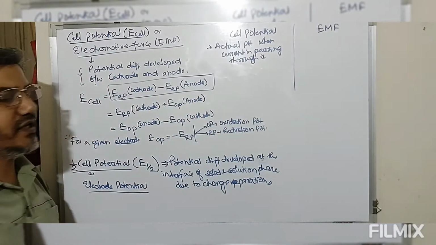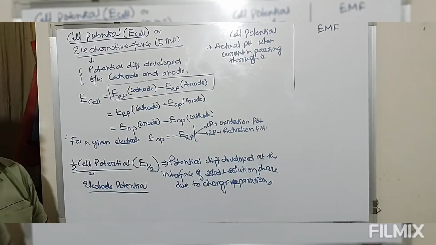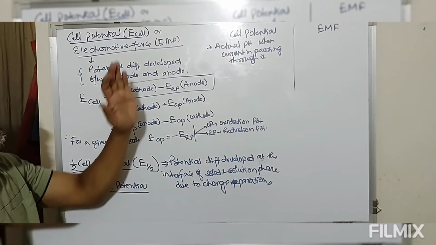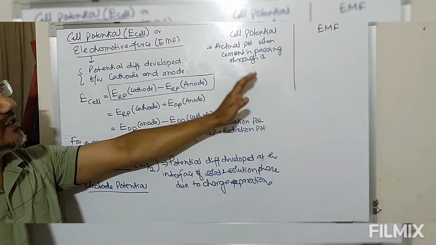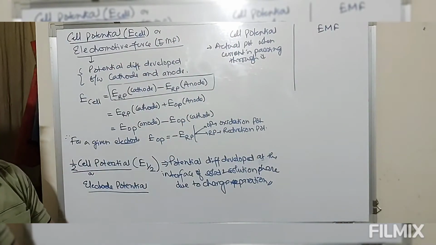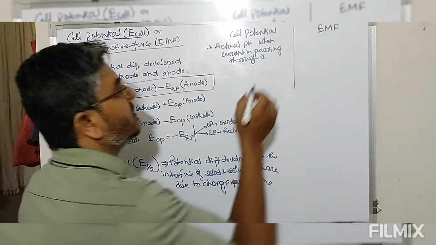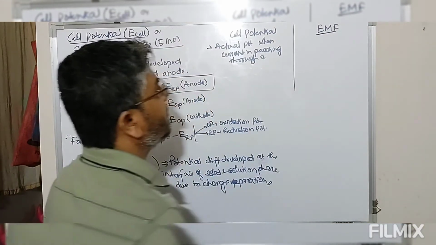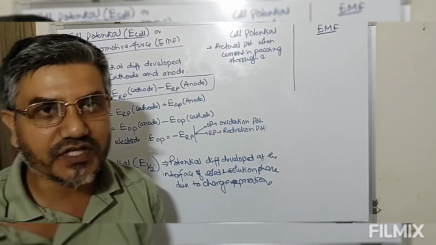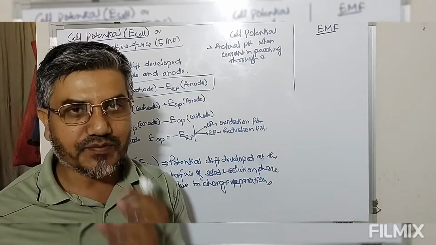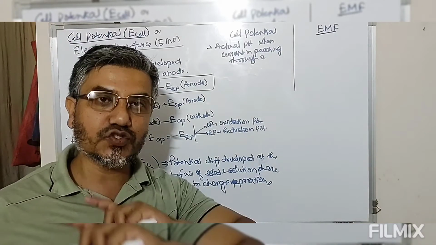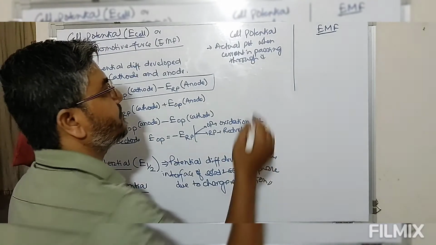When current is passing through the cell, the actual potential difference that develops is known as cell potential. Whereas EMF, electromotive force, is the maximum potential that could be obtained, and this maximum potential difference is when there is no current passing through.